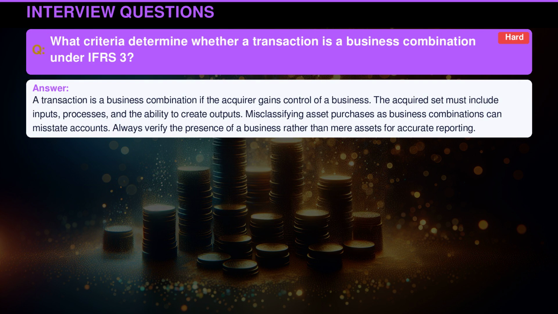A transaction is a business combination if the acquirer gains control of a business. The acquired set must include inputs, processes, and the ability to create outputs. Misclassifying asset purchases as business combinations can misstate accounts. Always verify the presence of a business rather than mere assets for accurate reporting.